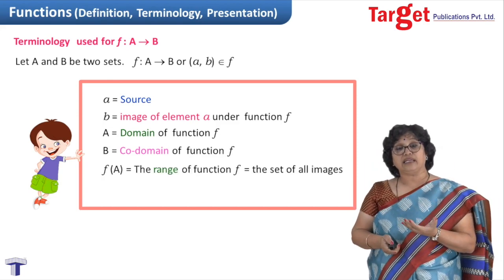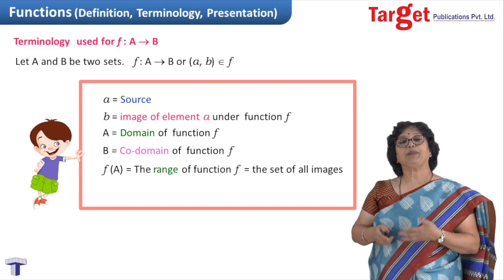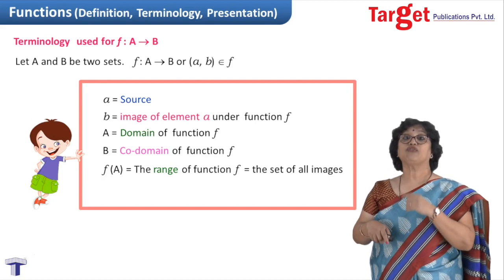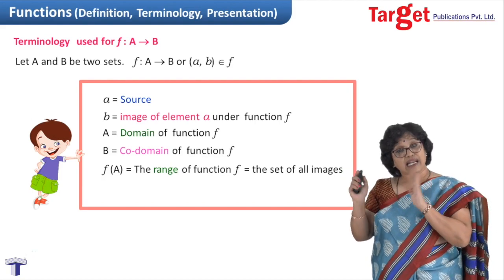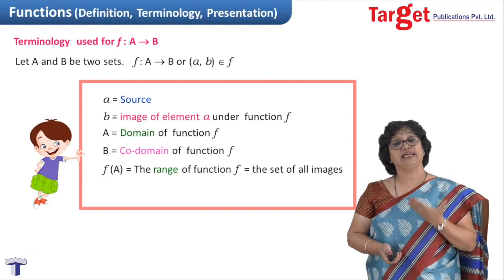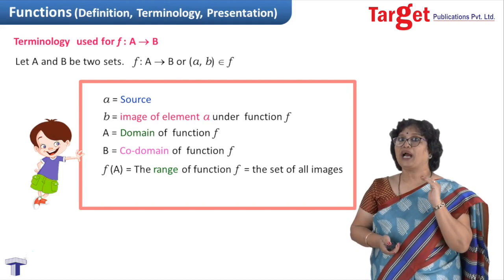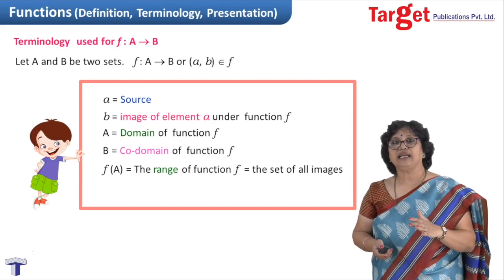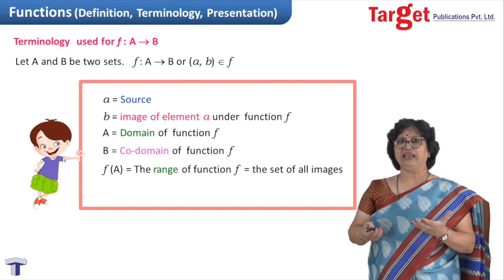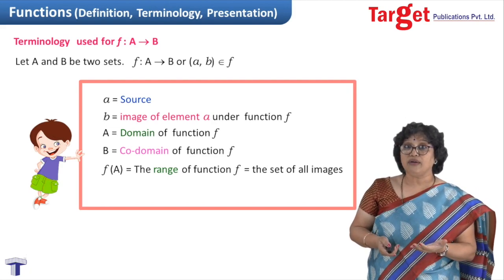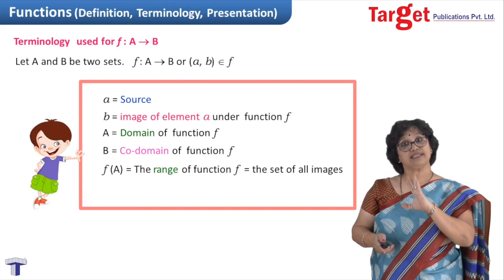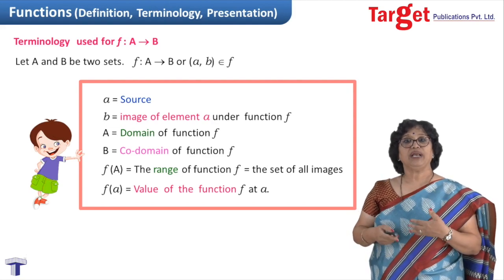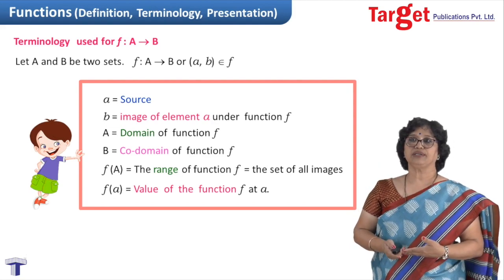Then f(A), this is a new notation. This would be the set of all images, means all those b's which could become the image of some element of set A. They are collected together. That would be called the range. Now, at this stage, can you stretch your mind and understand what f(A) would be? Will it not be a subset of the codomain? Range is always a subset of codomain. And f(a), as I said before, is nothing but the value of the function.